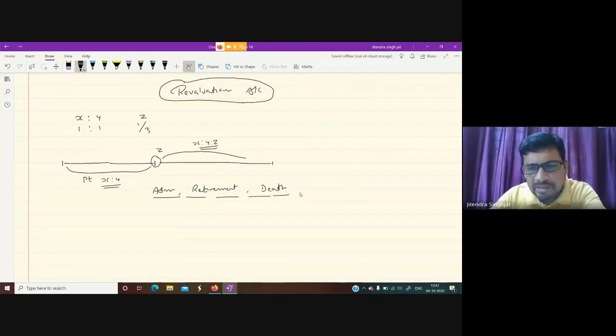Whenever there is change in profit sharing ratio by any reason, there must be revaluation of assets and reassessment of liabilities, because Z takes admission at this point of time.